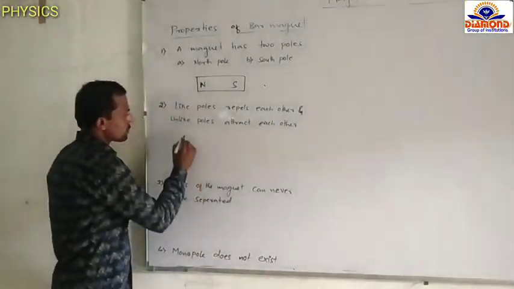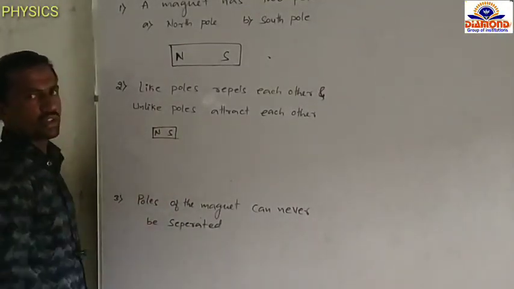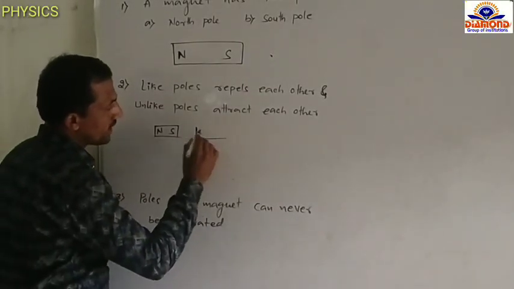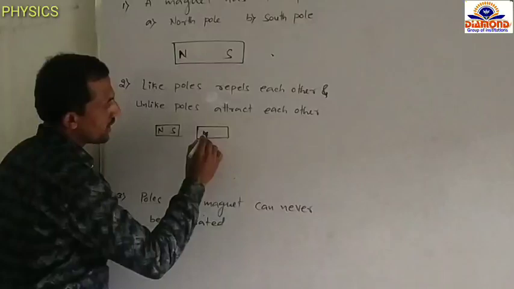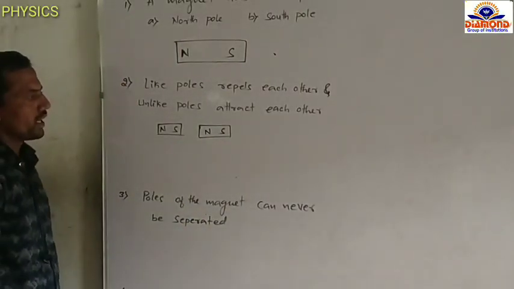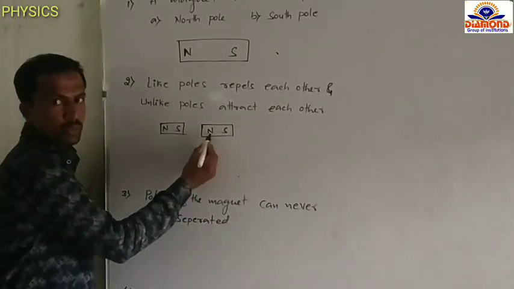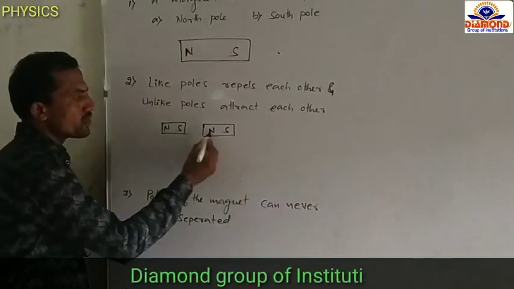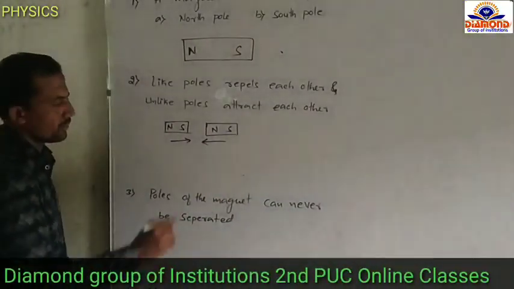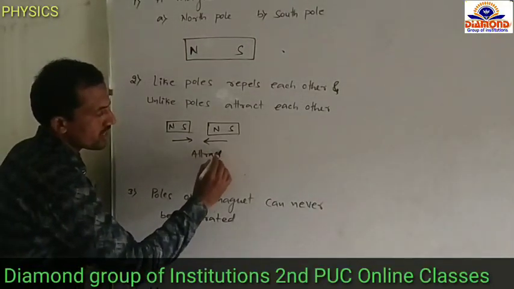For example, this is one magnet. It has two poles, north pole and south pole. And we are taking another magnet. It has two poles, north pole and south pole. This one is the south pole, this one is the north pole. They are opposite poles. Opposite poles means they attract each other.